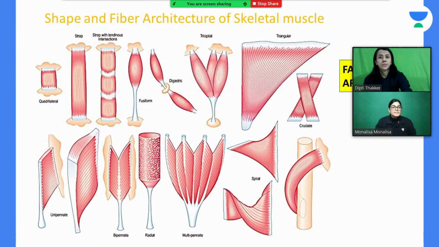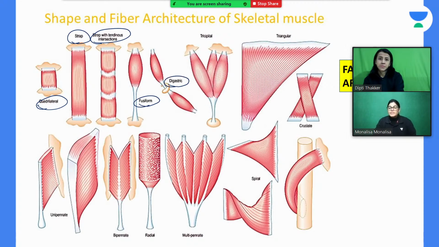Moving to the next. See here, my dear, all the things which I have explained, you can see the different varieties and arrangements of muscle. The quadrilateral muscle is exactly like a quadrilateral. Strap is like a belt with tendinous intersection, as you can see here. Rectus abdominis, fusiform biceps, digastric having two bellies. In the anterior aspect of the neck we have the digastric muscle, which has two bellies, anterior and posterior.